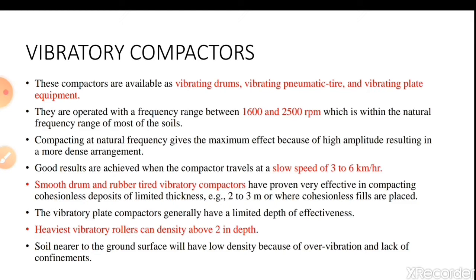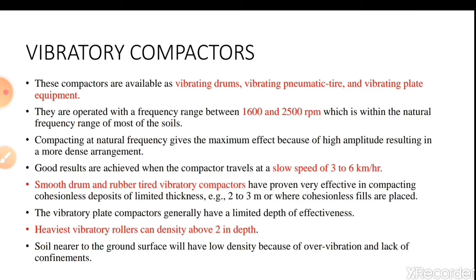Since this technique vibrates only a depth of 2 meter below the ground surface, these methods are well suited for pavement constructions. These compactors are available as vibrating drum, vibrating pneumatic tire, and vibrating plate equipments. These types of compactors are available.